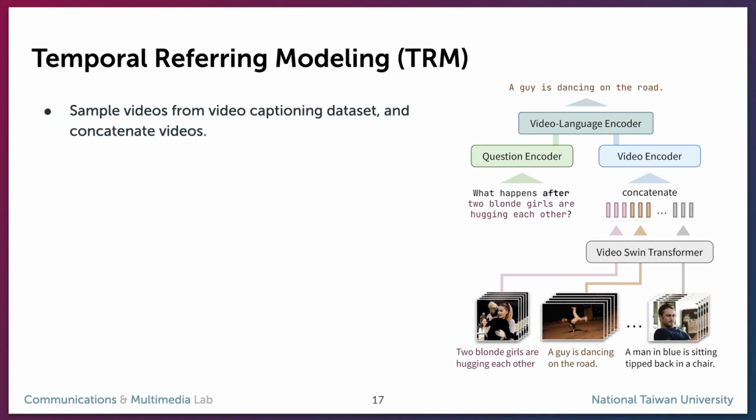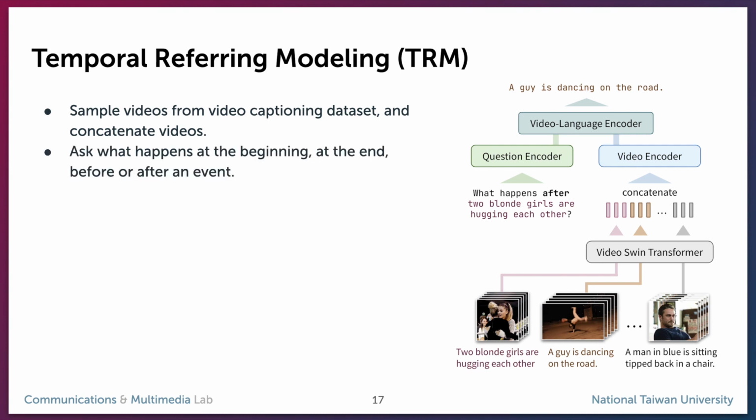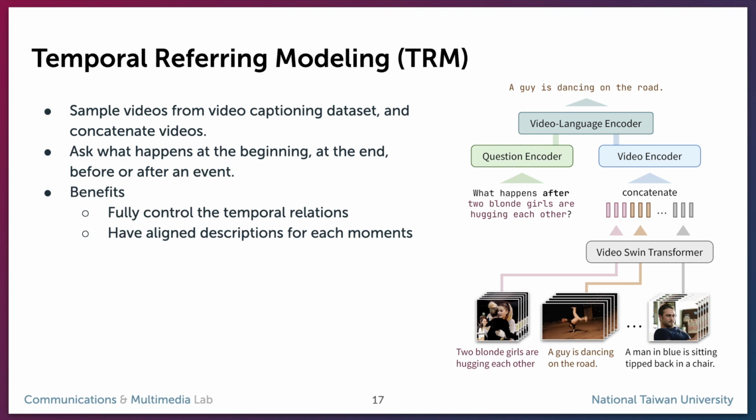We first sample videos from a video captioning dataset and concatenate these videos, so we can have descriptions perfectly aligned with all video segments. We then fill up the question templates asking what happens at the beginning, at the end, before, or after an event. These designs bring us two benefits. We can fully control the temporal relations and have aligned descriptions. We leave generating video with smooth transitions and support of high-level cognition for future work.